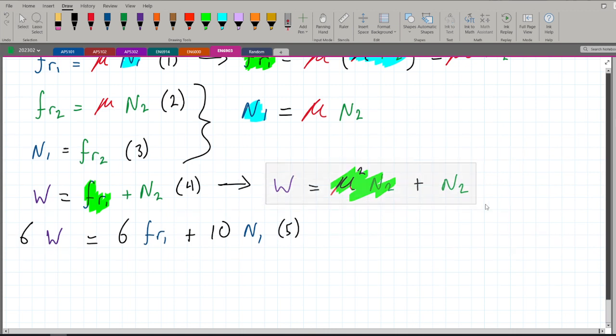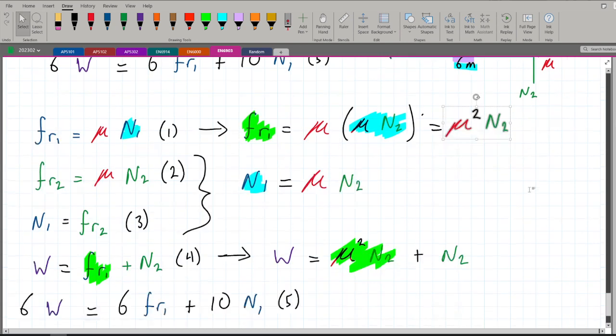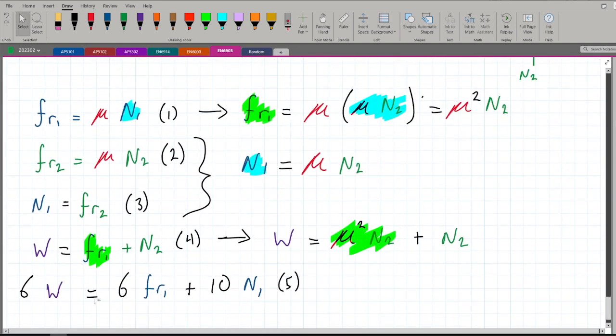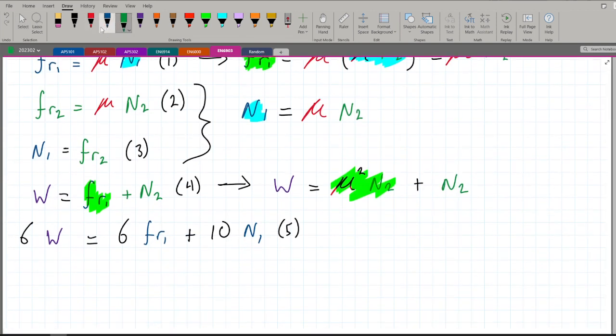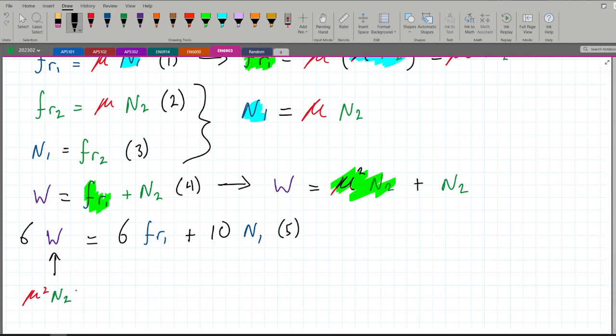We have a formula for W in terms of just N2. We have a formula of FR1 in terms of N2. And we have a formula of N1 in terms of N2. So we're going to plug all of these now into equation 5, and it will look something like this. Instead of W, we're going to put mu squared N2 plus N2.